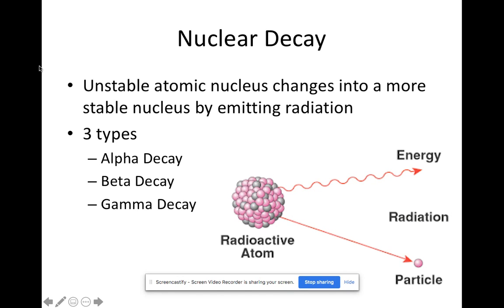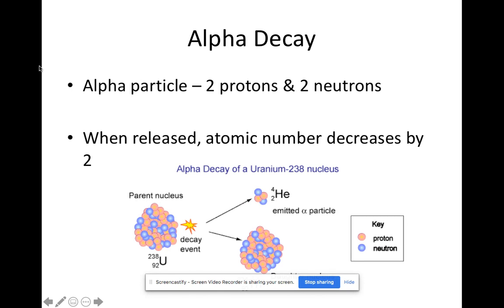So this happens through a process called nuclear decay, when an unstable atomic nucleus changes into a more stable nucleus by emitting radiation. There are three types: alpha, beta, and gamma. So during alpha decay, your atom loses an alpha particle. That means they lose 2 protons and 2 neutrons out of their nucleus. And when released, the atomic number will decrease by 2.